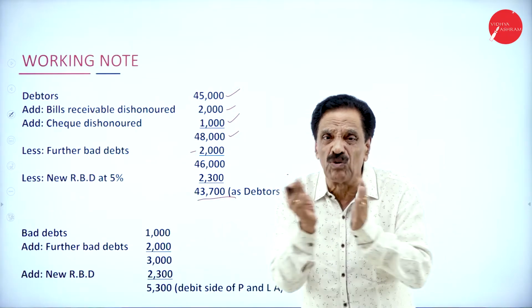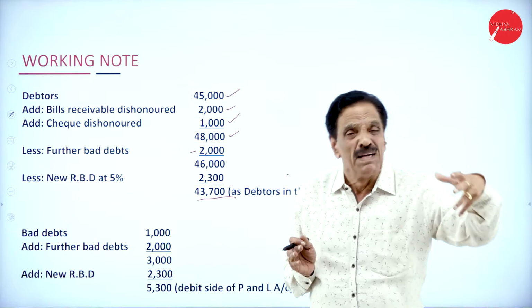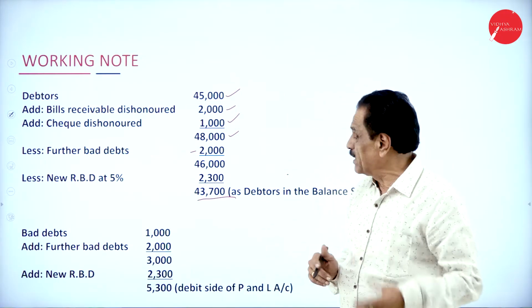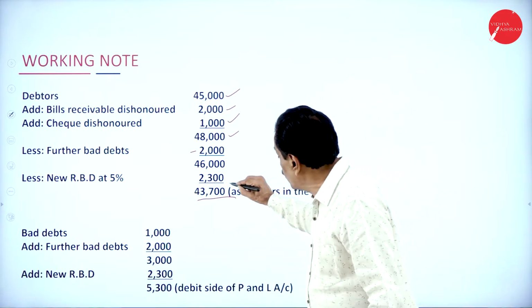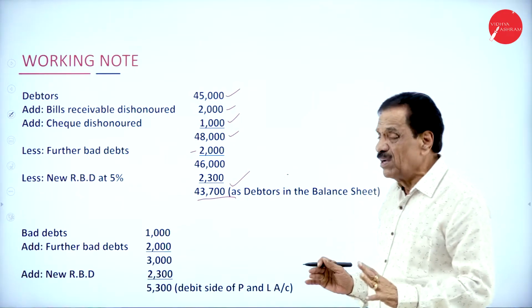The firm, the sole trader, has kept aside how much provision? 5% may come, may not come. It is a firm decision to keep aside how much? 5%. 5% of 46,000 is 2,300. You are going to receive how much money? 43,700 only.